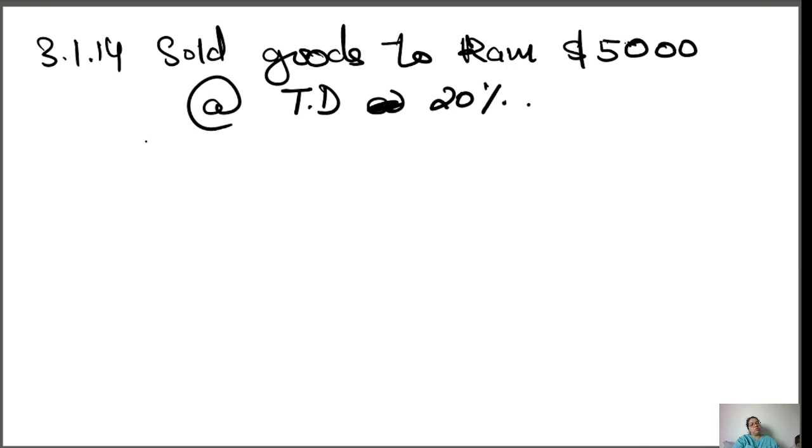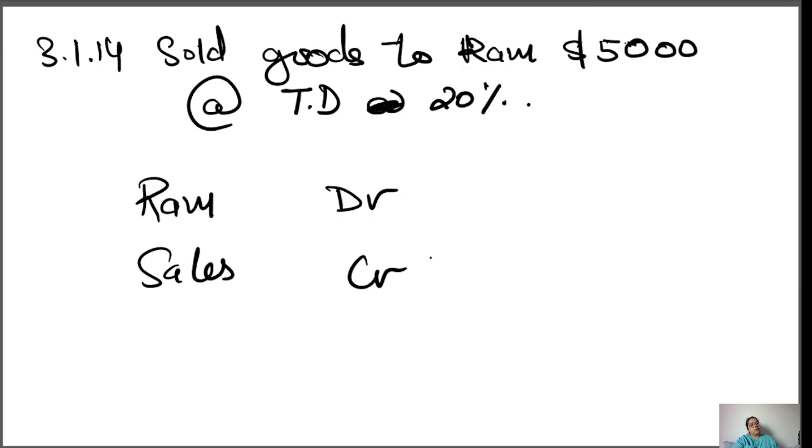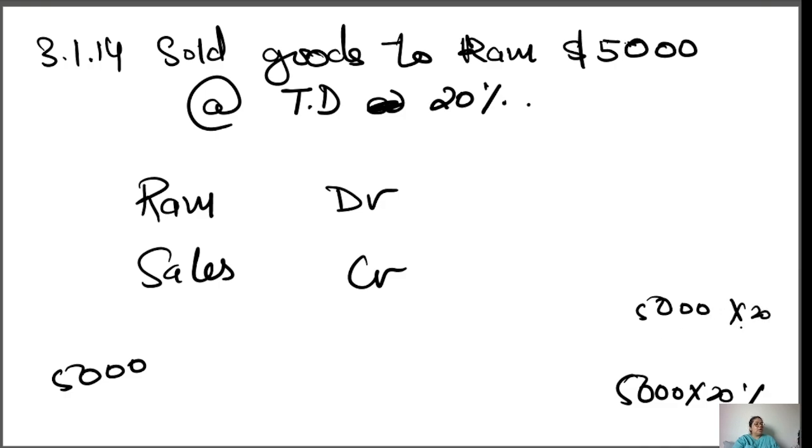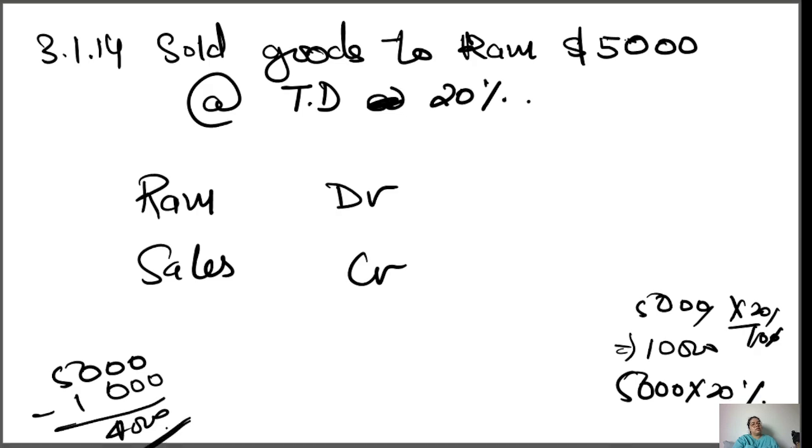Now you sold the goods to Ram, so for that the general entry will be Ram debit and sales credit. The amount is 5,000 and trade discount is 20%. So 5,000's 20% is 1,000, and the answer is 4,000.